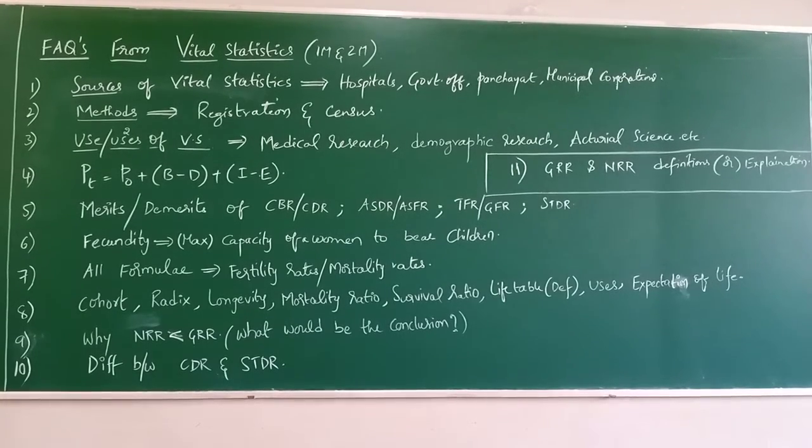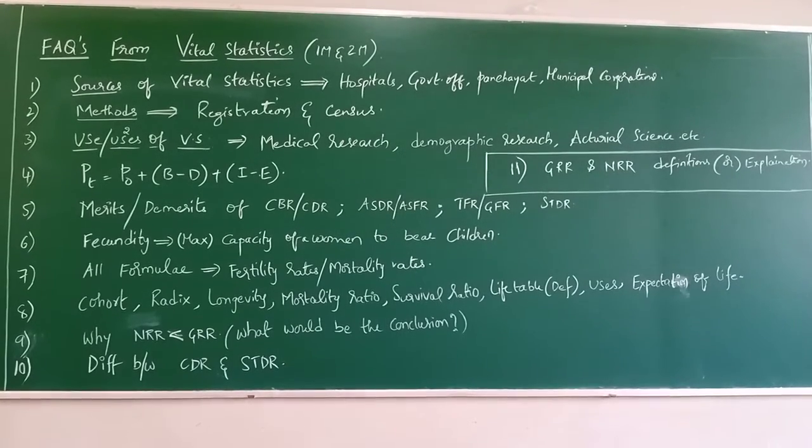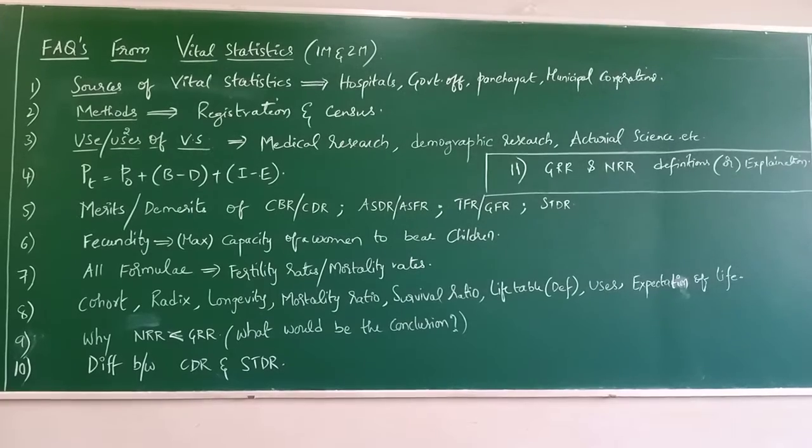Comparison cannot be done because you are not considering detailed information, and at the same time you are not bifurcating age and sex compositions accordingly. So that is the reason it is not effectively used to compare the death rates of two different populations. Remember this. Clear? So I think these are the merits and demerits.